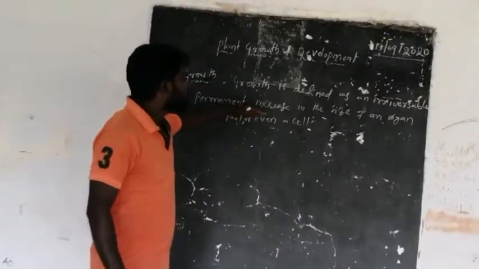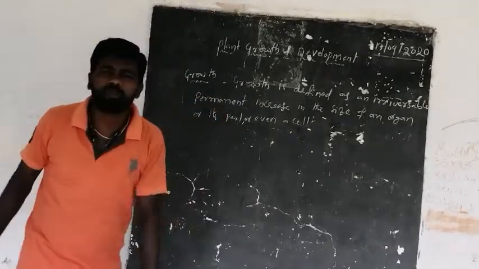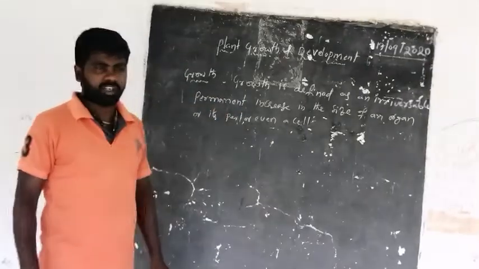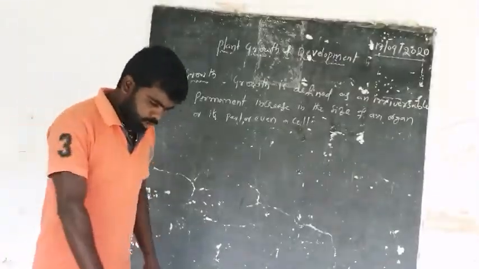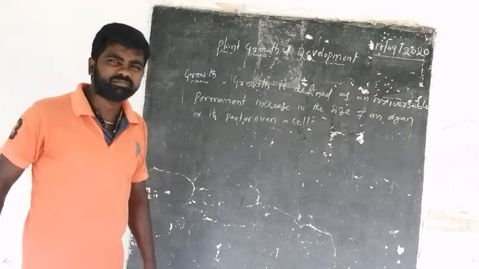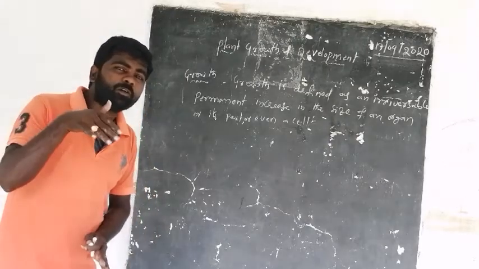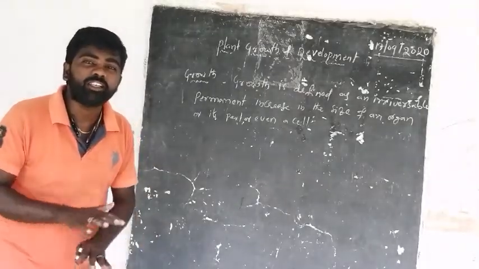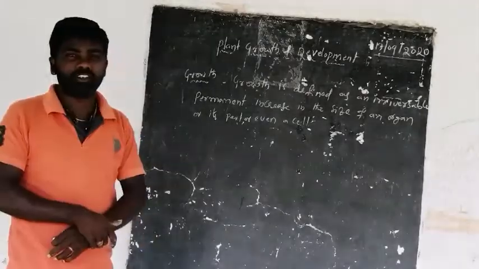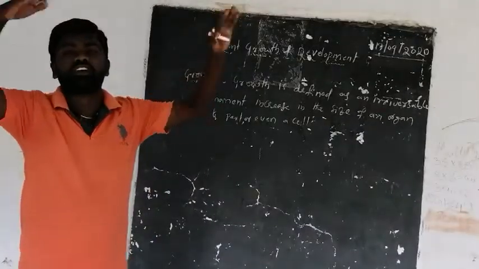Growth is an irreversible, permanent increase. For example, if a plant grows this much in height, the growth of the plant cannot be reversed or decreased, meaning it is an irreversible increase in the size of an organ.